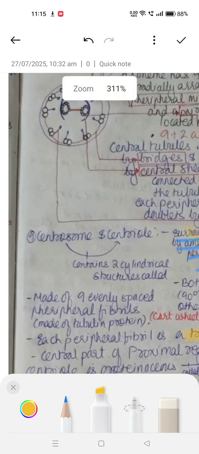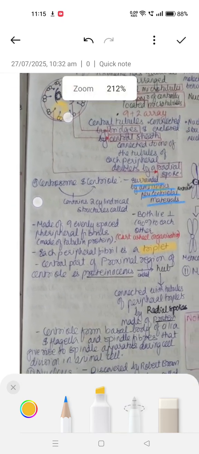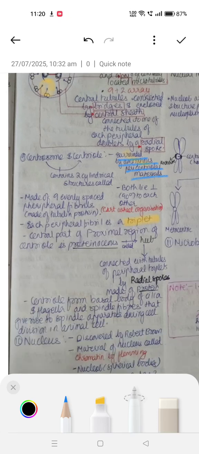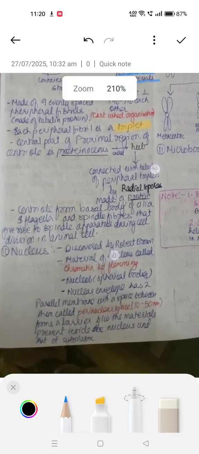So like this, there are also radial spokes in them. The centriole forms the basal body of cilia and flagella and spindle fibers that give rise to the spindle apparatus during cell division in animal cells.